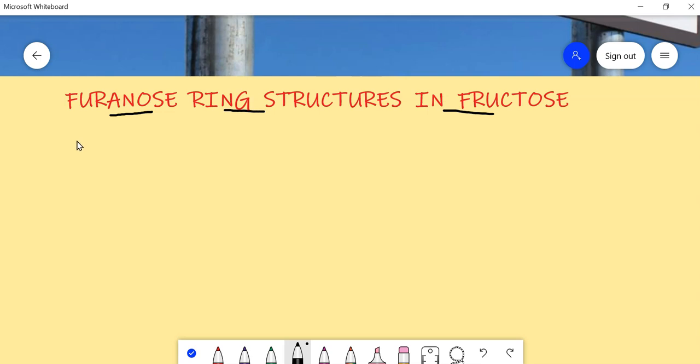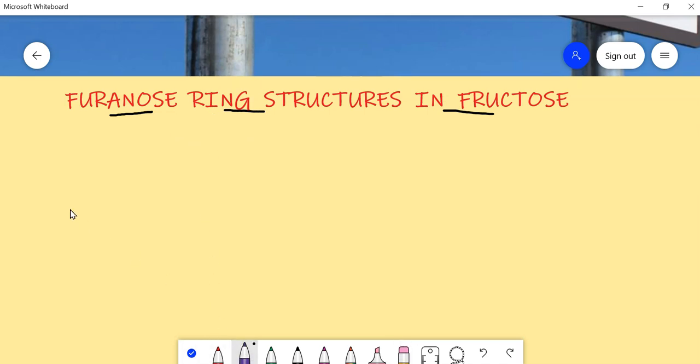We know the structure of fructose, we learned it in the open chain structures, and we also know that carbohydrates form two types of ring structures. Those ring structures are the furanose ring and the pyranose ring. The pyranose ring we have seen in case of glucopyranose ring formation in the previous class. In this class, let's deal with the furanose ring, how it is formed in case of fructose.